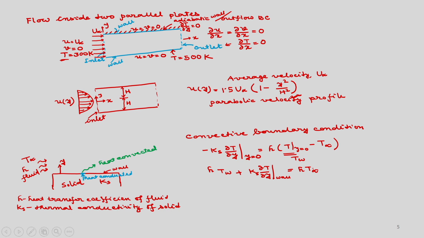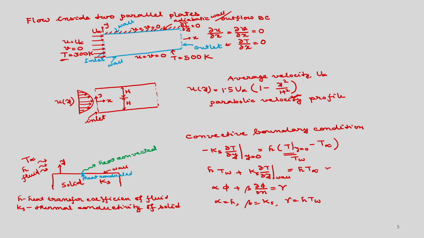Okay. So, if you recall, we have written alpha phi plus beta del phi by del n is equal to gamma. This is the Robin boundary condition, the combination of Dirichlet and Neumann type boundary conditions. So, here alpha is equal to H, beta is equal to k s and gamma is equal to H T infinity.